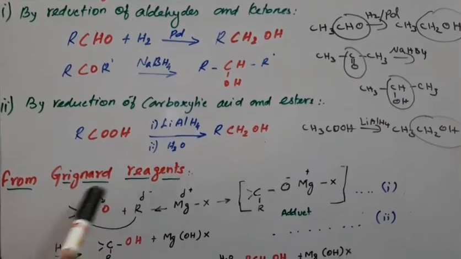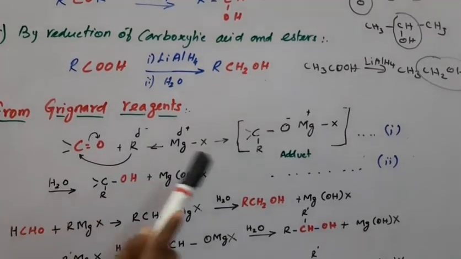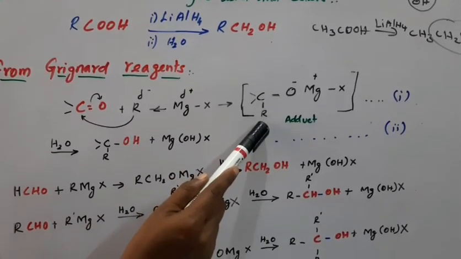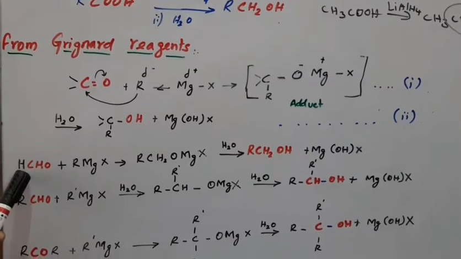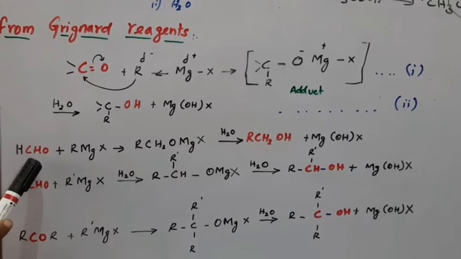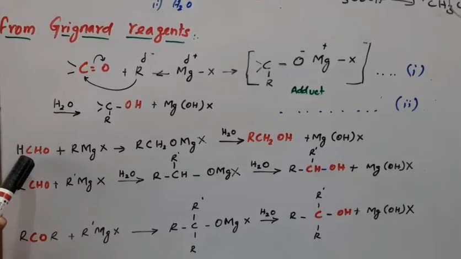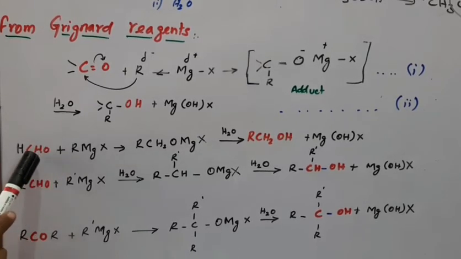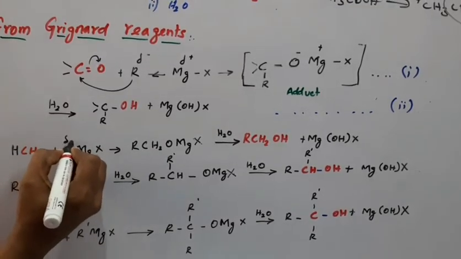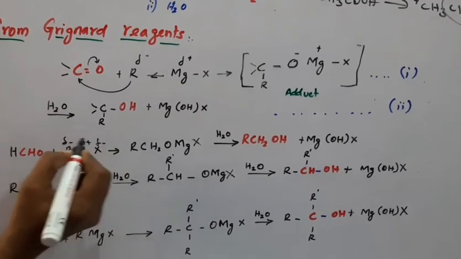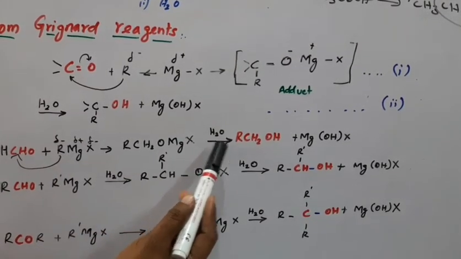Now, from Grignard reagents. First, a nucleophilic reaction takes place: the nucleophile attacks the carbon atom and we get an adduct, an intermediate product, which undergoes hydrolysis to form an alcohol. Here there is only one carbon atom: HCHO, whose common name is formaldehyde, but in IUPAC it is methanal. With the Grignard reagent, which has a delta minus carbon, this carbon nucleophilically attacks the carbonyl carbon, we get an adduct, and after hydrolysis, a primary alcohol.